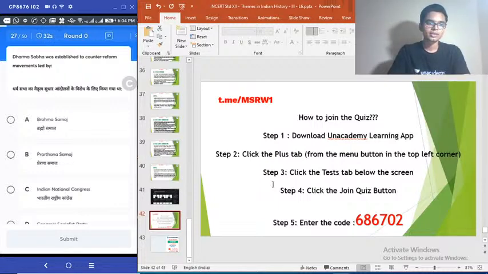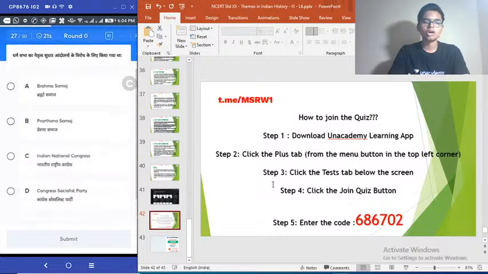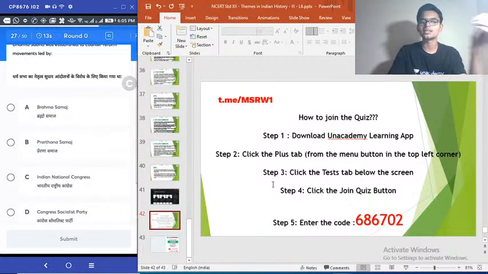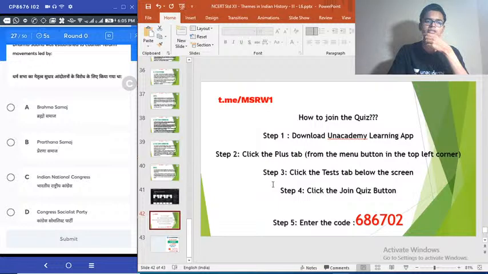Question 27. Dharma Sabha was established to counter reform movements led by dash. Option A, Brahma Samaj. Option B, Prarthana Samaj. Option C, Indian National Congress. Option D, Congress Socialist Party. So Dharma Sabha was established as a counter reform movement against whom? That is the question. Brahma Samaj, Prarthana Samaj, INC, CSP. Easy question.